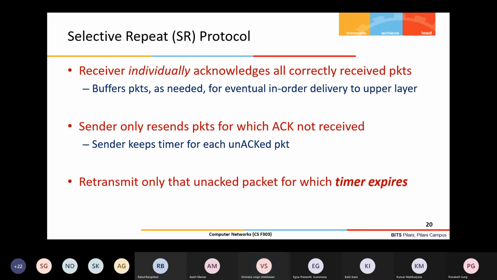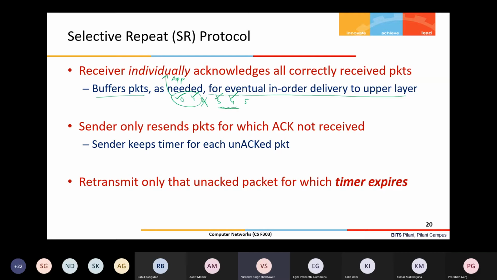The receiver individually acknowledges all correctly received packets, and buffers packets as needed for eventual in order delivery to the upper layer. Say for example 0, 1, 2, 3, 4. 0 is received by the receiver, 1 is received, 2 is not received, 3 and 4 are received. So 0 and 1 it can deliver to the application, no problem. But 3 and 4 it can buffer, but it cannot deliver to the application. So for that it requires buffering.